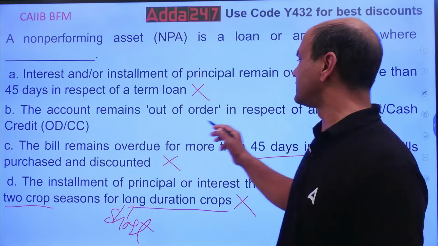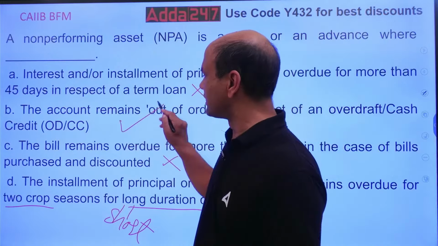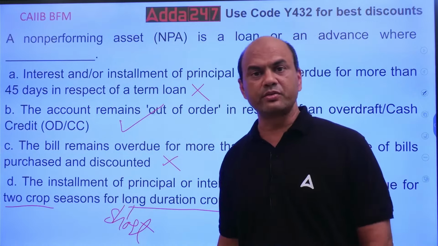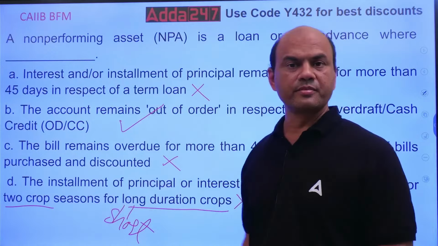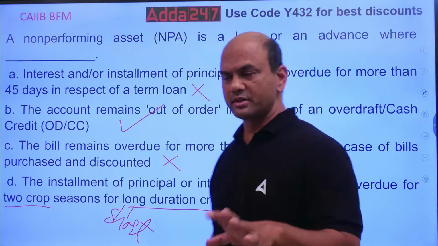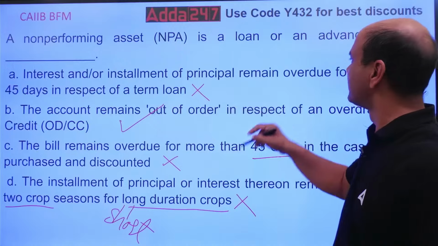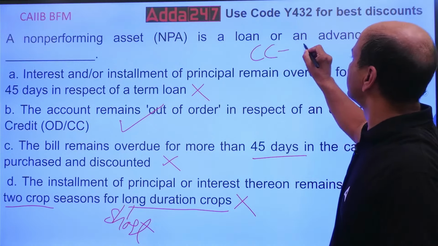So the account remains out of order in respect of ODCC. This is right. Continuously, if any account is out of order, it means what? There is a problem. What do you mean by out of order? Out of order means, suppose if I have sanctioned you a CC of, let's say, 1 lakh.